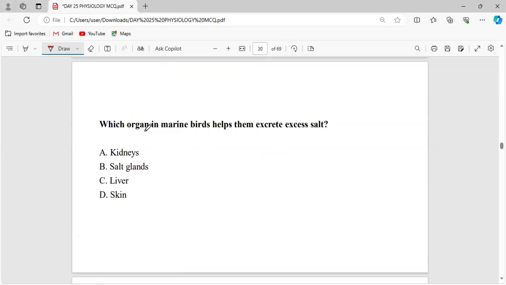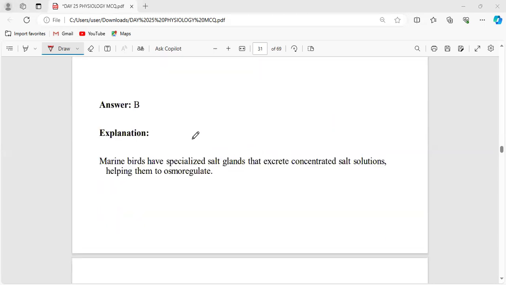Now, which organ in marine birds helps them to excrete excess salt? That will be the salt gland. They are the ones excreting the excess salt solution, helping them to osmoregulate.